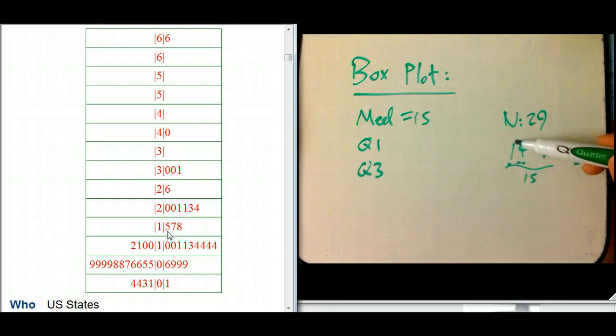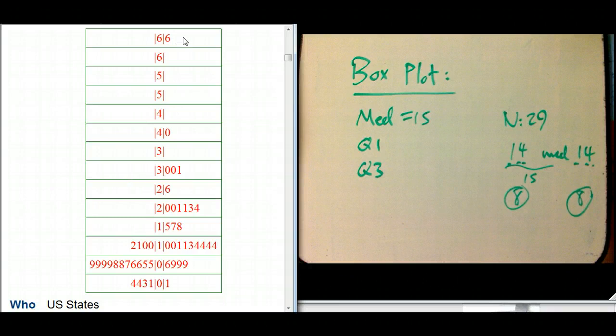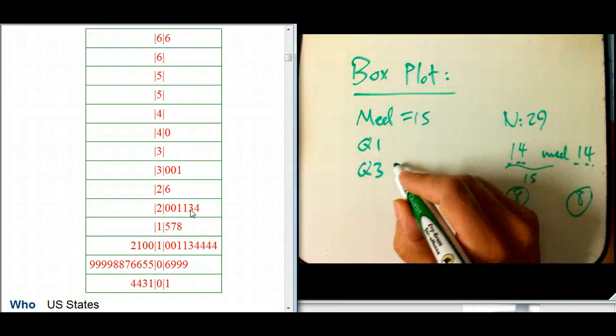So we're going to count down from the top and go to the 8th one from the top and the 8th one from the bottom. There's issues a little bit about exactly how to do that, but they're never super important. That may or may not exactly agree with how the calculator did it. So 1, 2, 3, 4, 5, 6, 7, 8. So 23.